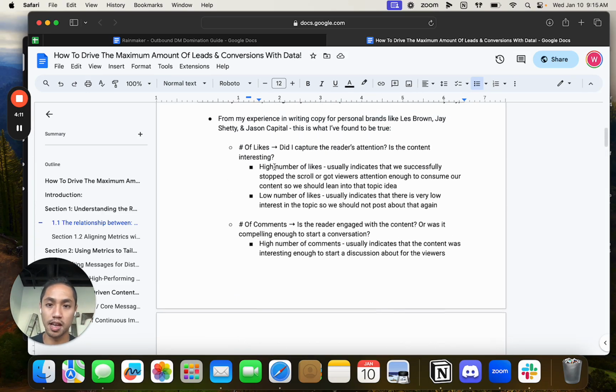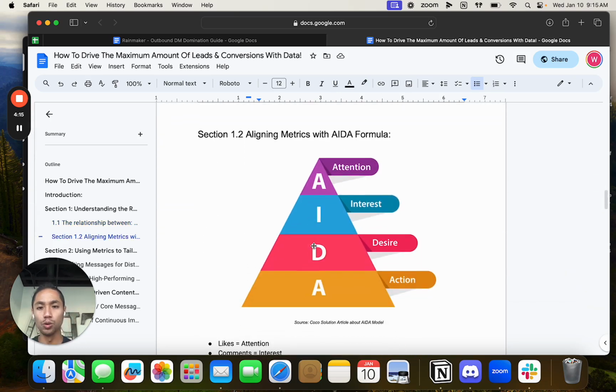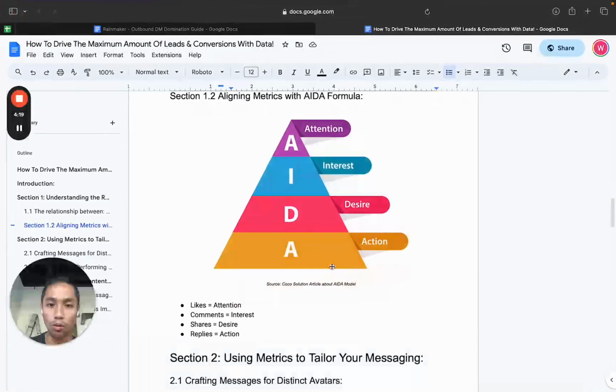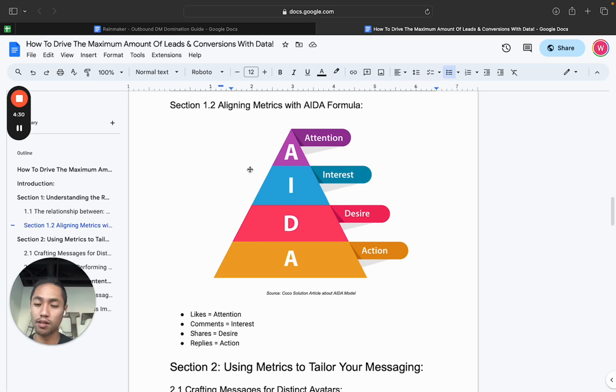So this is kind of the breakdown of all of the social media metrics and how I think about them. What's cool is that these metrics really align with a really popular copywriting formula, which is AIDA, right? That stands for attention, interest, desire, and then action. So if I align these metrics with the AIDA formula, basically this is what it is: likes equal attention, comments equal interest, shares equal desire, and replies equal action, right? So this is the AIDA formula literally broken up into our social media metrics.